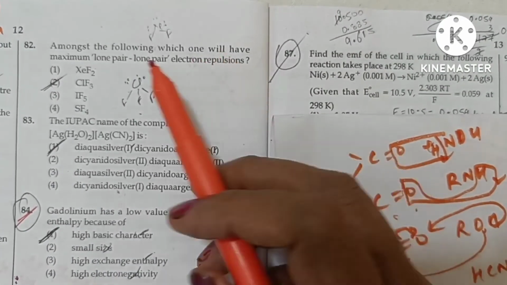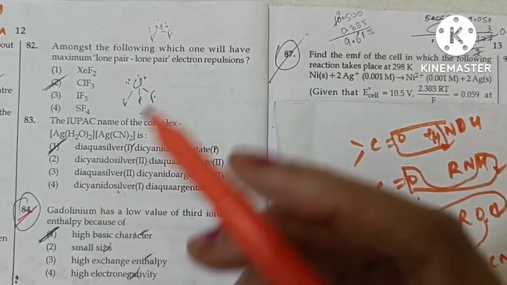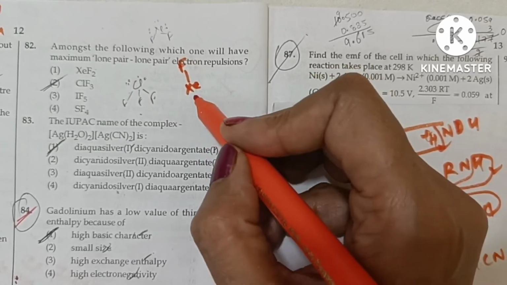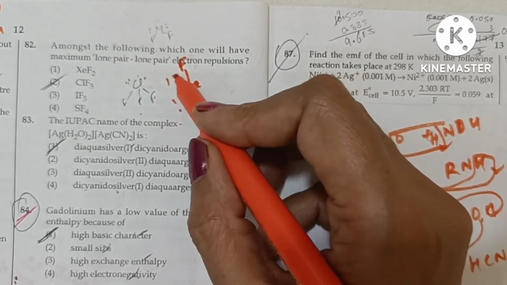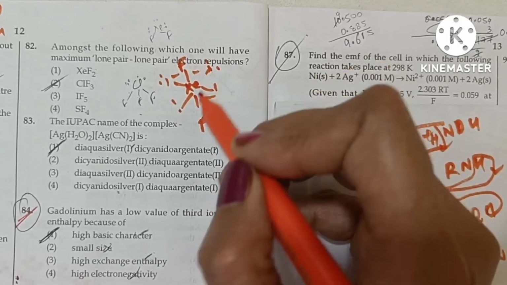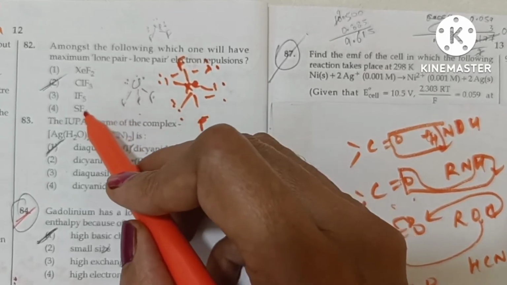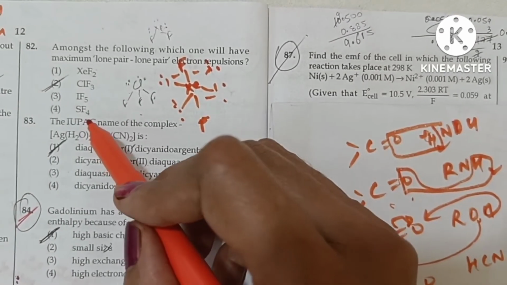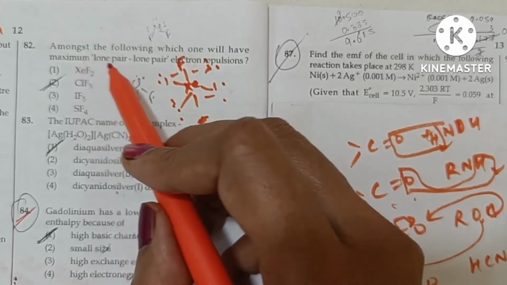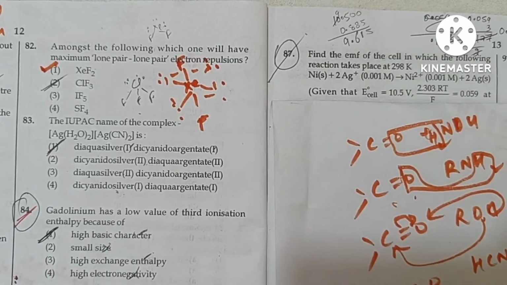Amongst the following, which one will have maximum lone pair electron repulsions? Xenon difluoride has 3 lone pairs present in its structure, whereas ClF3 has 2, IF5 has 1 and SF4 has 1. So this has maximum lone pairs, so it should have maximum lone pair electron repulsions.